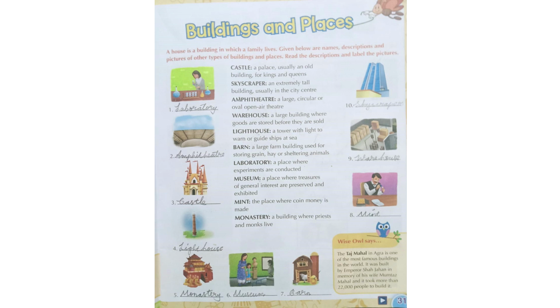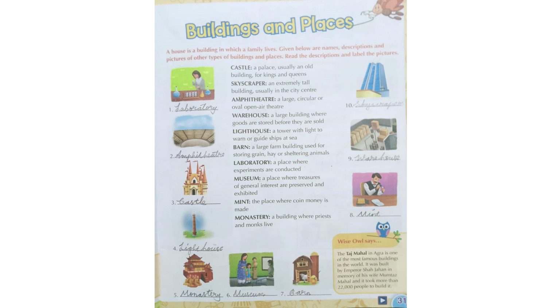Then we can see amphitheater. Have you seen an amphitheater? See the picture. It is a large circular or oval open air theater. That is an open air theater, and it will be a circular or oval shape. Okay. Then we can see warehouse. What is a warehouse? A large building where goods are stored before they are sold. In the large building, what will they store? Many goods. Before selling, they will store the goods in that building. That building is called a warehouse.